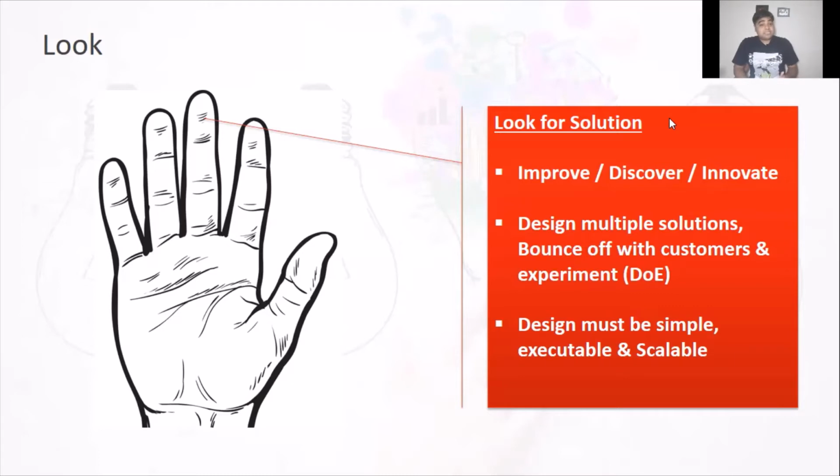And again, the litmus test to understand whether your solution is the right solution is that your solution must be simple, executable, and scalable. If it fails in any of these three, if it is a complex solution, if it is too far away from execution, and it takes a different problem altogether to scale it up, then you have not actually arrived at the solution.